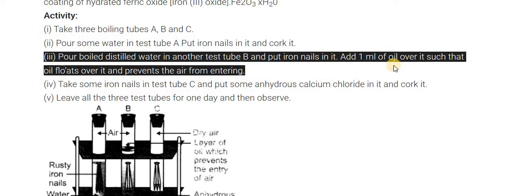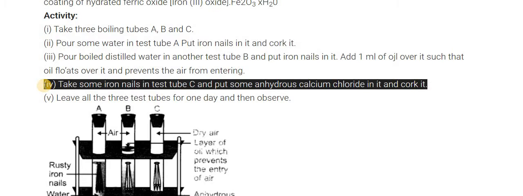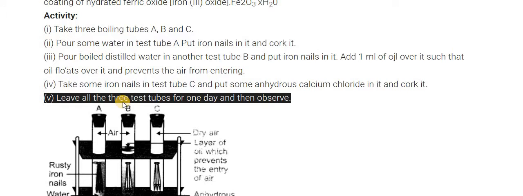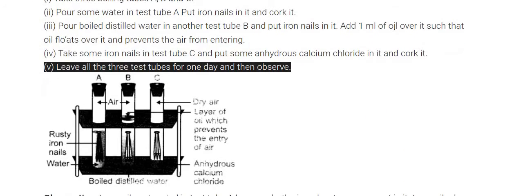Then add 1 ml of oil over it so that the oil floats on top, preventing direct contact of air with the iron nail. The fourth step is to take some iron nails in test tube C, put some anhydrous calcium chloride in it and cork it. The last point, leave all three test tubes for 1 day and then do the observation.